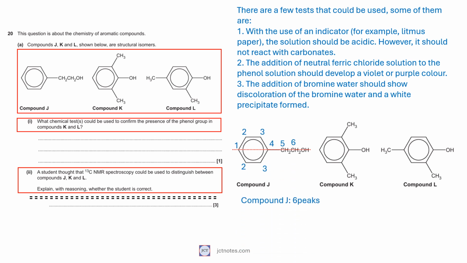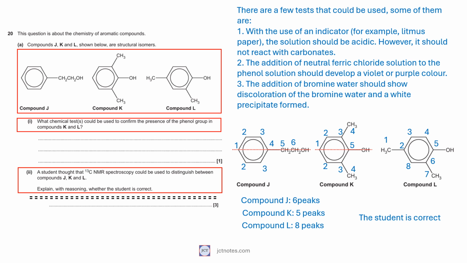We can see that compound J will show 6 peaks. Compound K also has symmetry, where the top part and the bottom part are mirror images. Compound K will show 5 peaks. Compound L has no symmetry and all the carbons will show peaks, with a total of 8 peaks. The student is correct.